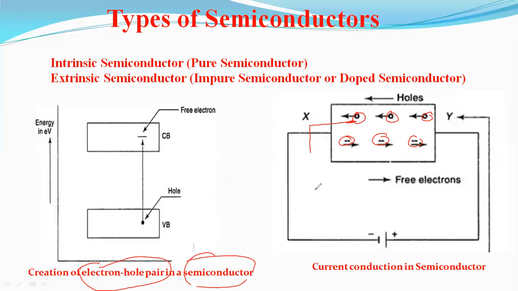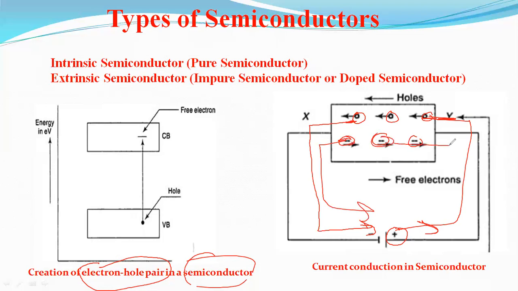Holes are always trying to be attracted to the negative terminal, and there is a repulsion between the hole and the positive terminal. Vice versa, the electrons are always trying to repel from the negative terminal, and the electron is always trying to attract to the positive terminal.